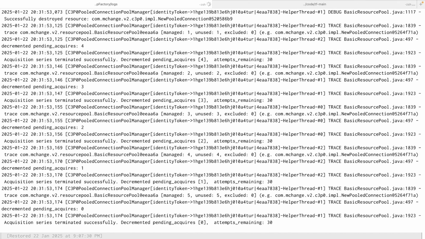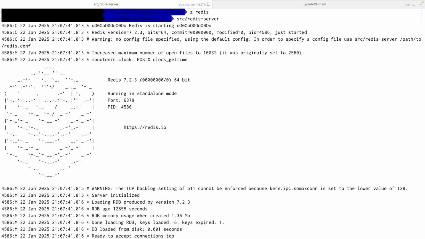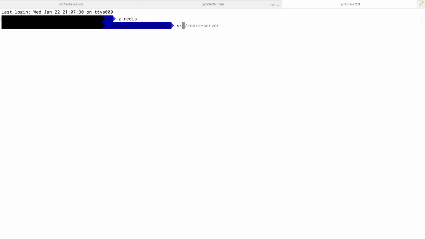Terminal. Okay, I need to start it first. How many of you have worked with Redis? How many of you know how the key-value pair thing works? Okay.